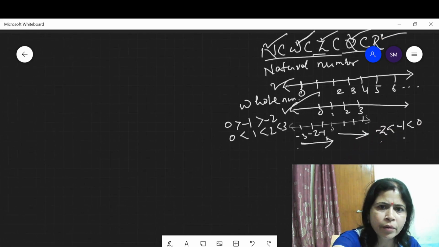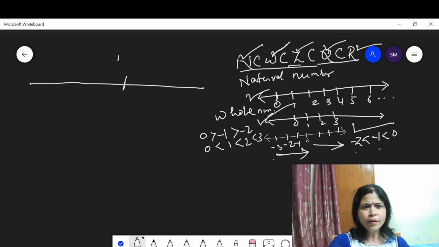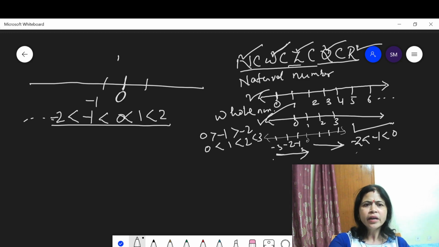Now think about it, discussed in detail. Now look at here. Suppose this is the number line for integers. Here 0 is in the middle of the number line of integers, where the right side is for positive and the left side is for negative integers. In this number line, 0 is greater than -1, greater than -2 in this way, and here 0 is less than 1, less than 2 in this way. This is how integers are represented on the number line.